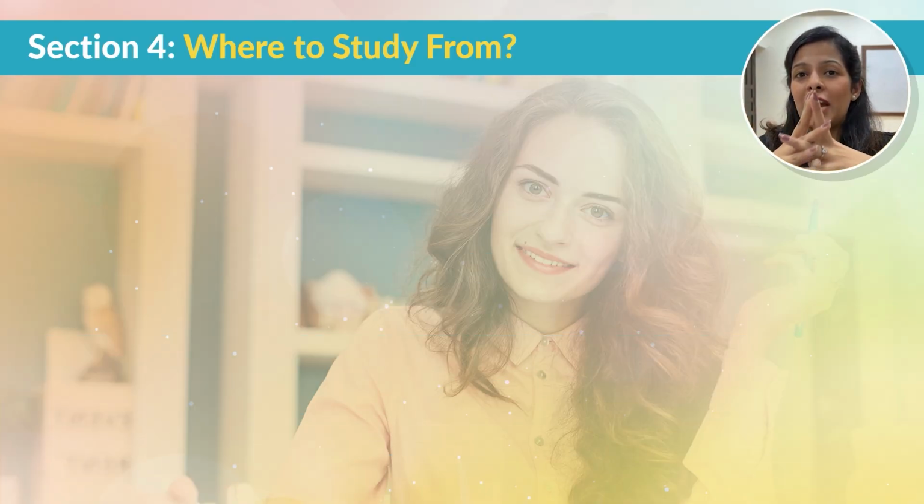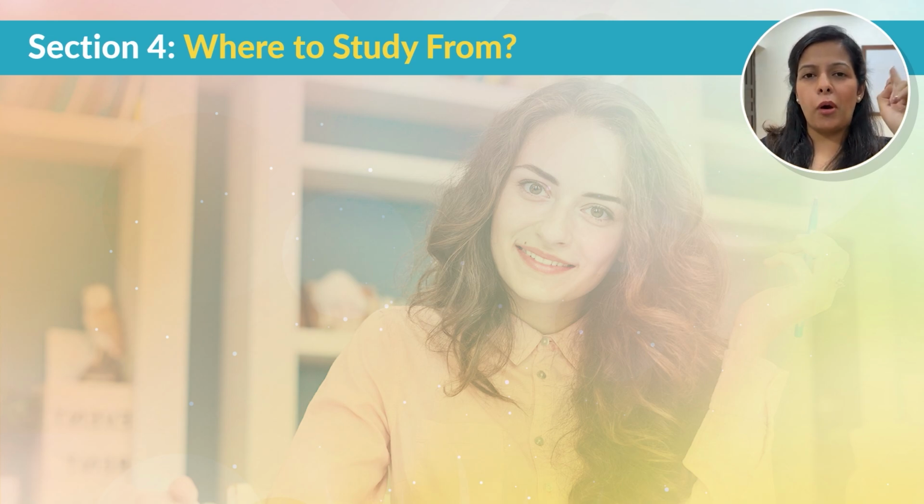Okay, now that we have discussed in detail the syllabus of British literature and the major components you should be covering, it's important to address the elephant in the room, which is the most important question: where do you study British literature from? With so many resources out there, it is easy for a student today to get lost in the pool of resources. So I'm going to first talk about two important books that you can refer to for British literature, and then I'm also going to talk about some free resources that you can study or refer to.